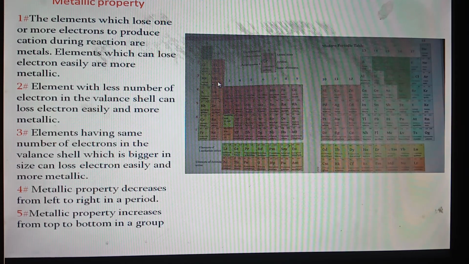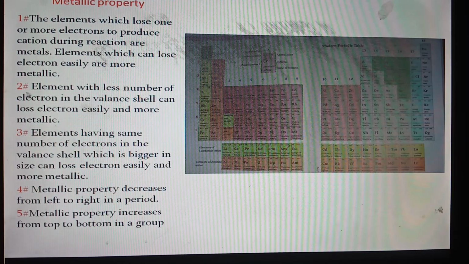Next element, magnesium, contains 2 electrons in the valence shell. Since magnesium contains more electrons in the valence shell, it is tougher for magnesium to release an electron than sodium. That is, sodium can lose electron easily than magnesium, because sodium has 1 electron in the valence shell, but magnesium has 2 electrons in the valence shell.